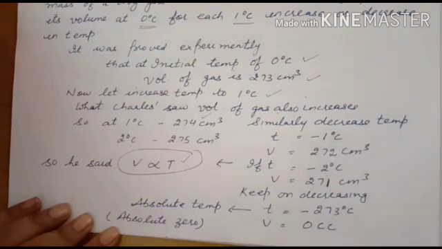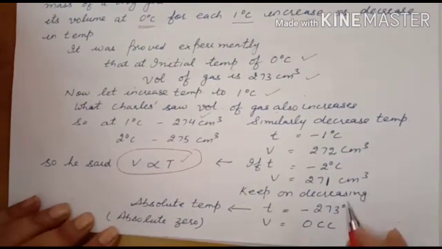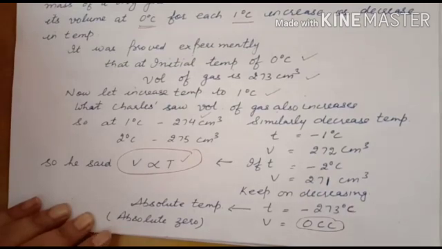He kept on decreasing the temperature till the temperature reached minus 273 degrees Celsius. At this temperature, the volume of gas becomes 0 centimeter cube. He called this temperature, minus 273 degrees Celsius, absolute temperature.